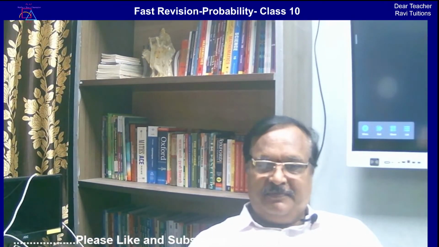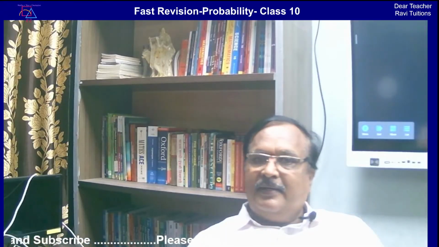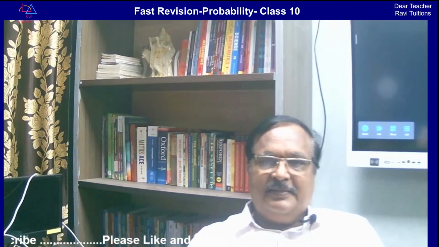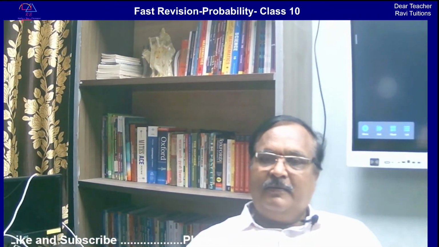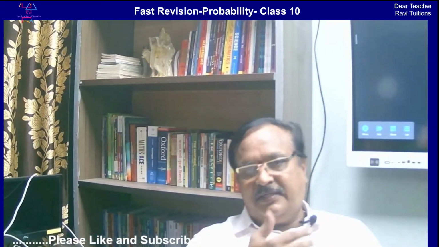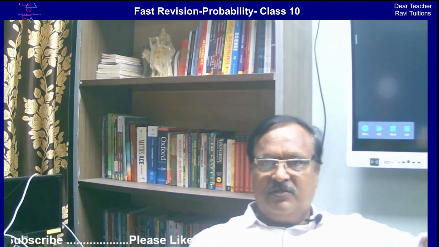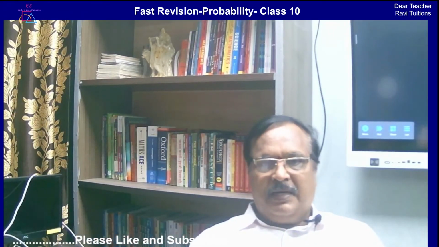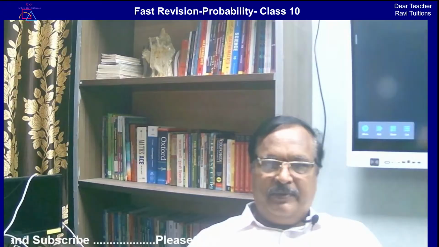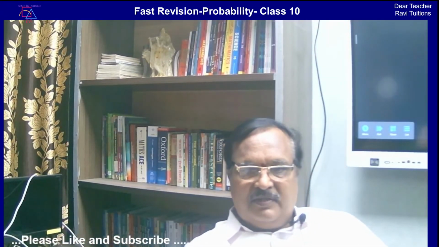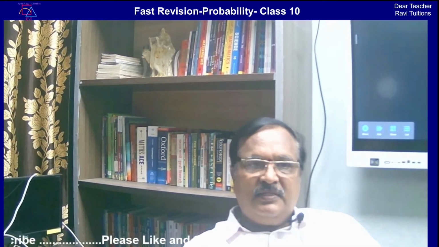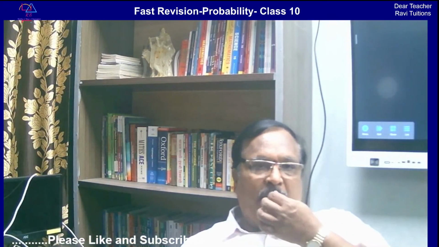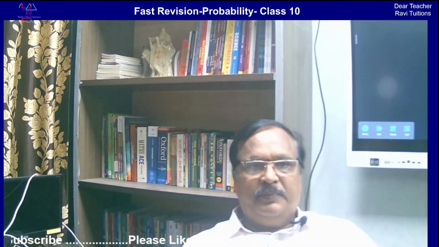I am doing 10th revision and I am in the last topic, probability. This is my fast revision because I have completed all. In the beginning I have taught all the things clearly, and for the past 10-15 days I have been doing fast revision, and now the last chapter has come, probability.